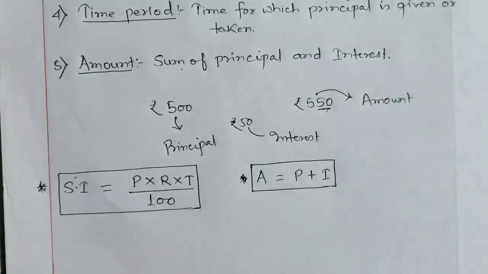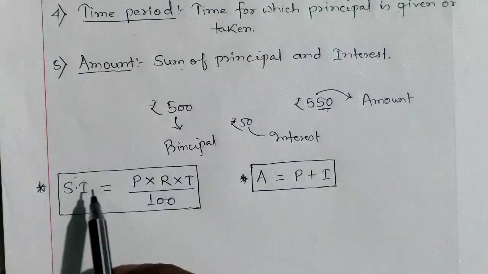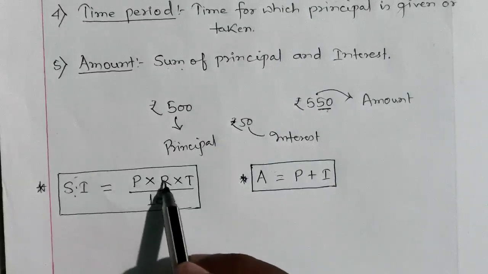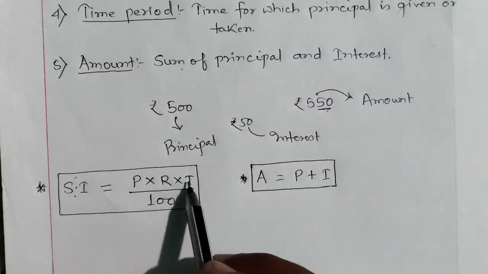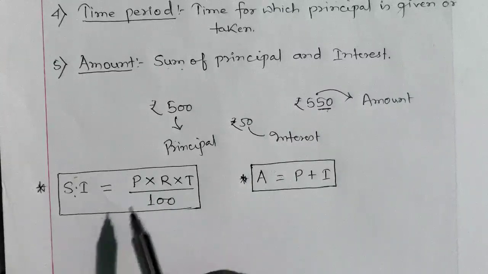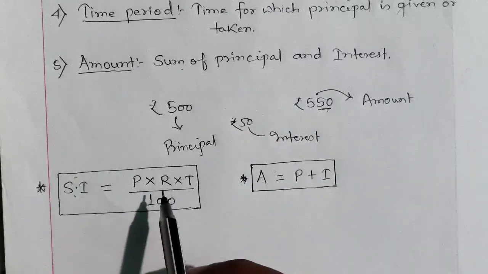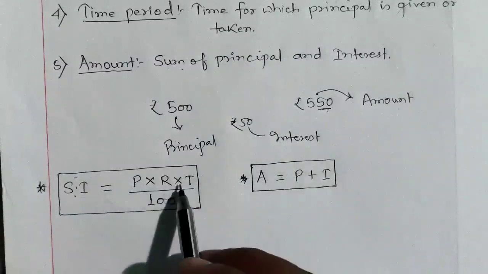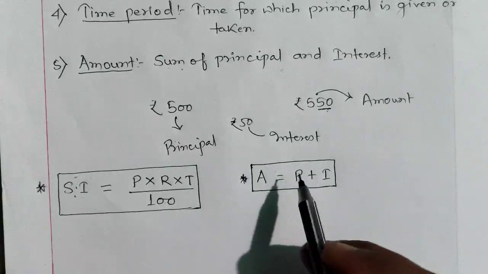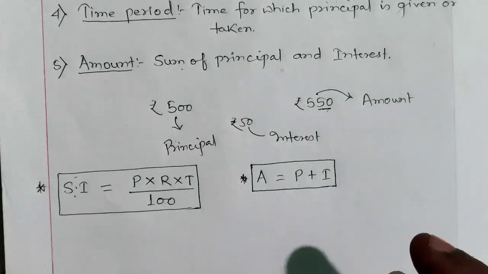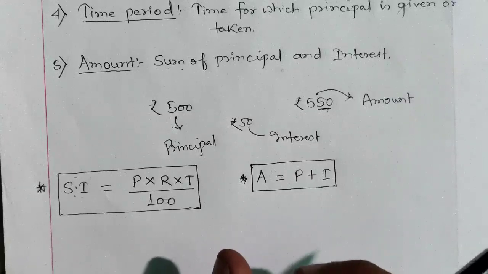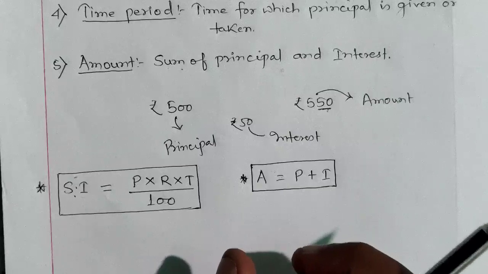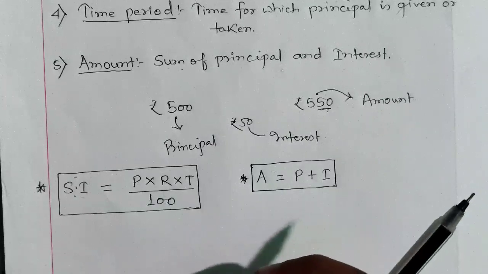Now in these two formulas, see here how many terms are there in this formula. This is the first term, second term, third term, fourth term. Out of these 4 terms, the question can give you any 3, and you have to find the not given term. In these two formulas, the question will be giving you either these things or these things. You have to find any one of the things. Hope that the concept related to this chapter is clear to you, and now we are at the stage where we can start the exercise.